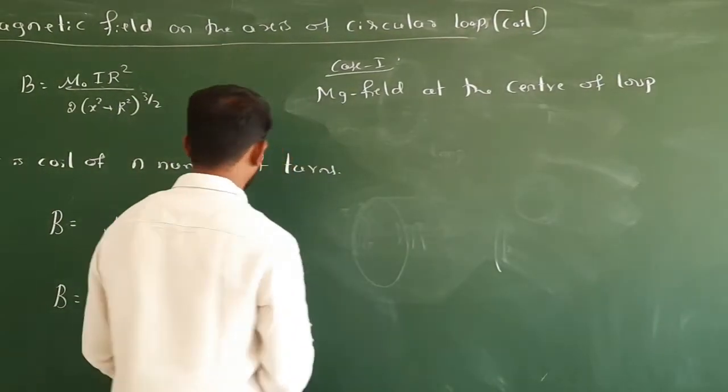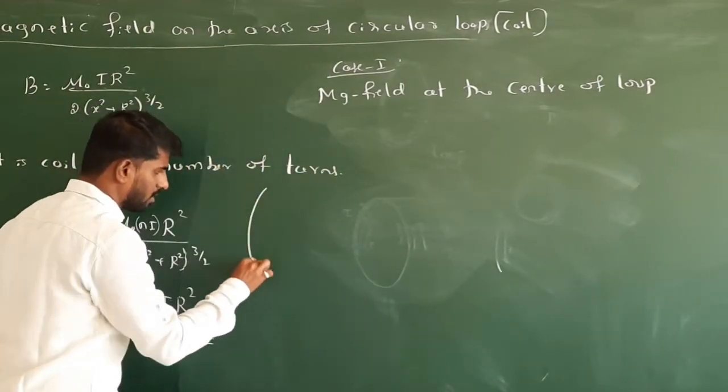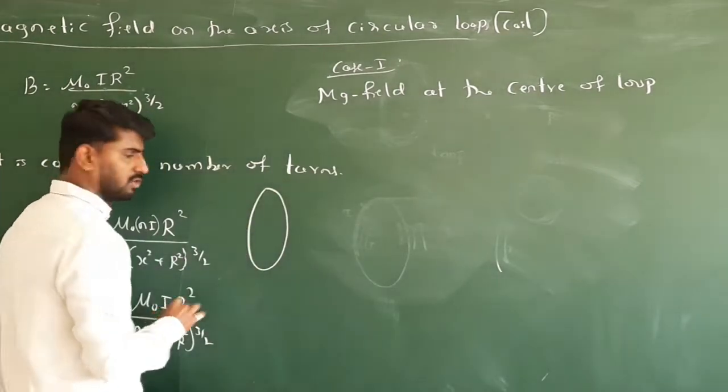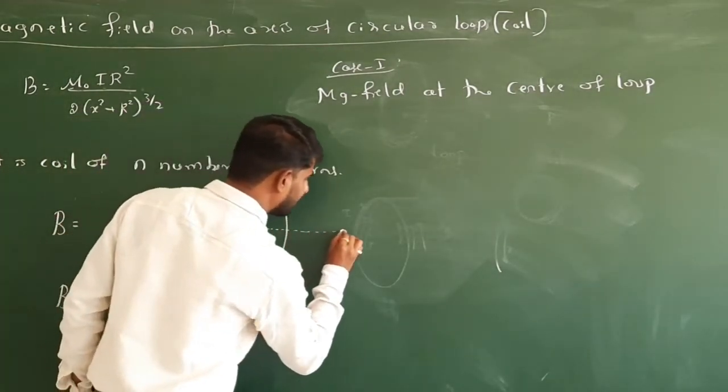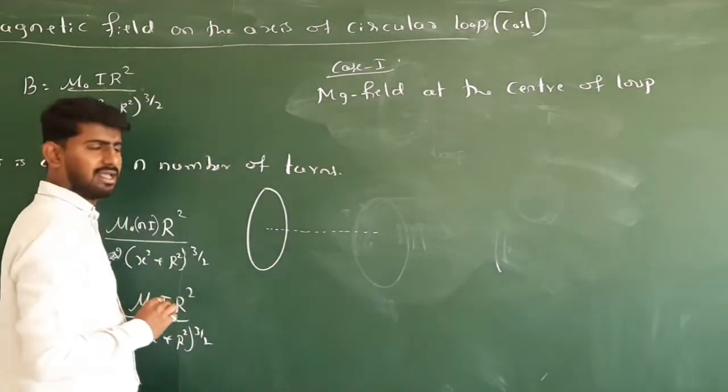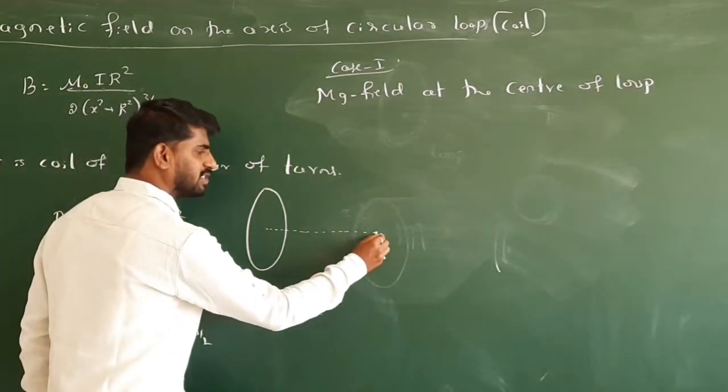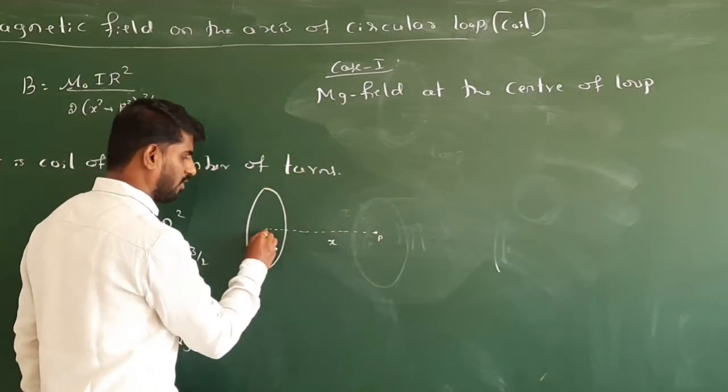The center of the loop, look at the diagram. So this is a loop and this was the axis, and we were getting the magnetic field at this point P, which is at a distance x from the O.